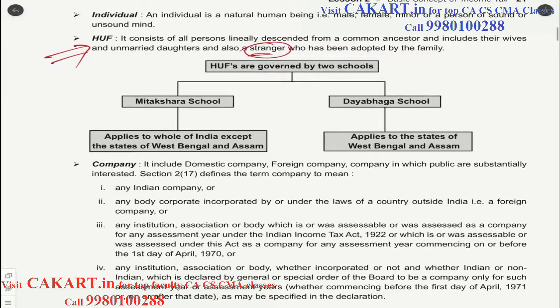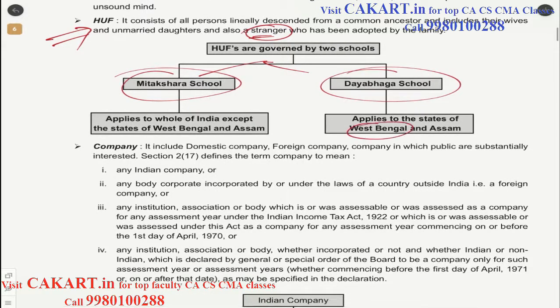So here there are two schools in this, two different types of HUF. One is Mitakshara, the other one being Dayabhaga. So what we have to remember is Dayabhaga is applicable only in West Bengal and Assam.